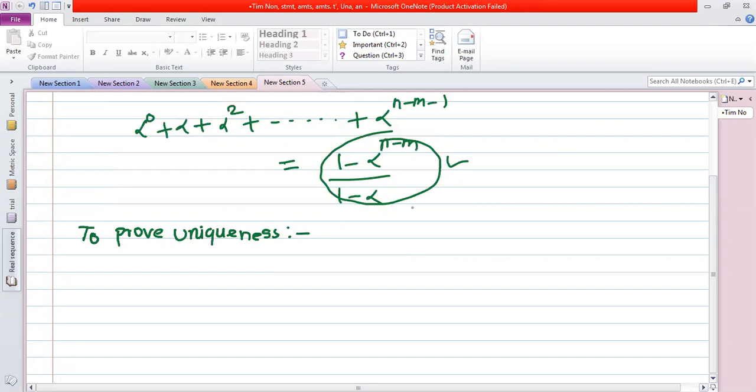Already what we have proved is that x is a fixed point. I have written this in short: x is a fixed point of f, we have proved. So x is a fixed point of f means we already have f of x is equal to x. So this we have proved. And now I want to prove uniqueness. So we prove this by using the method of contradiction. We assume exactly the opposite of the statement which we have to prove.